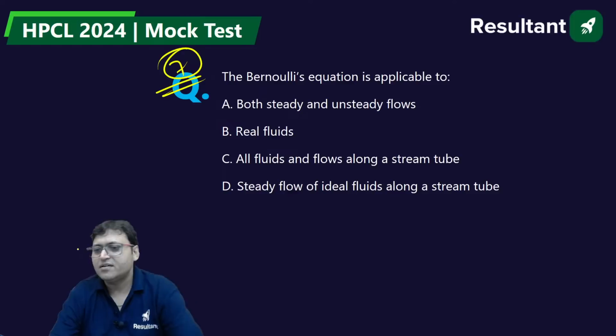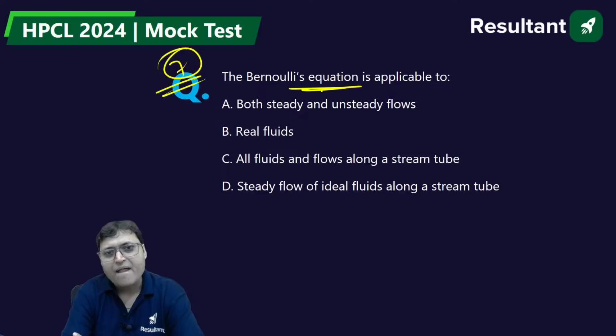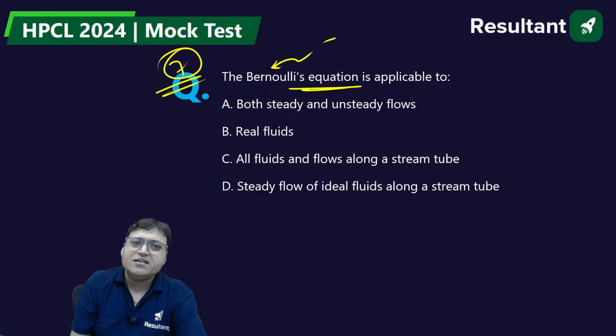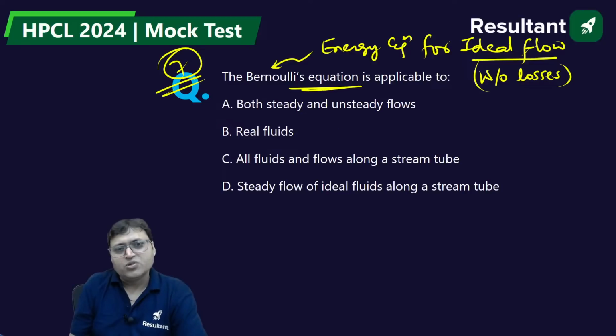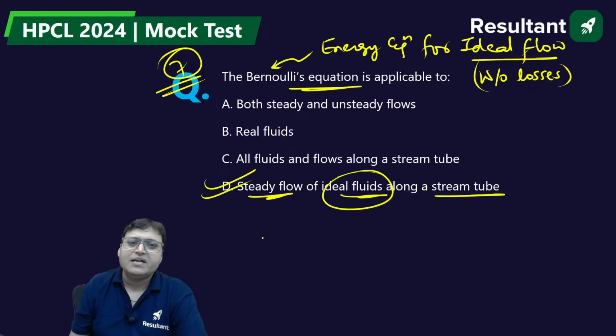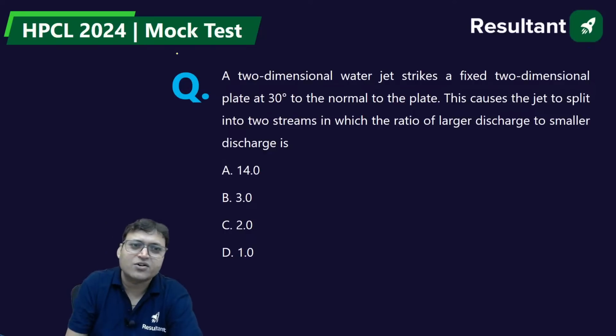Question number 7. The Bernoulli equation is applicable to... What is the Bernoulli equation? That is the energy equation for ideal flow. Ideal flow means there are no losses. So it is applicable to steady flow of ideal fluids along a stream tube. It is the energy conservation equation for the ideal fluid. 7D. Well done. 7D is the correct answer. Question number 8.